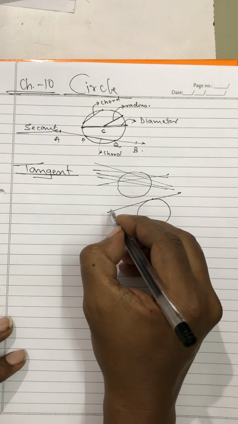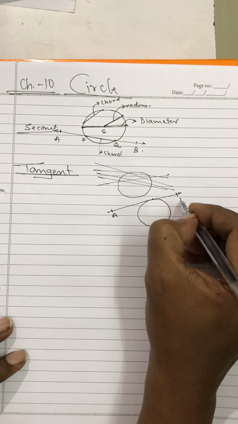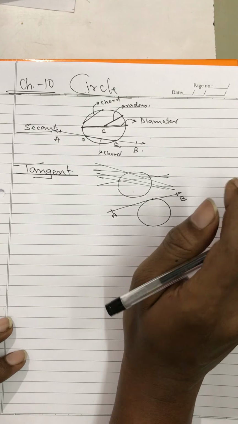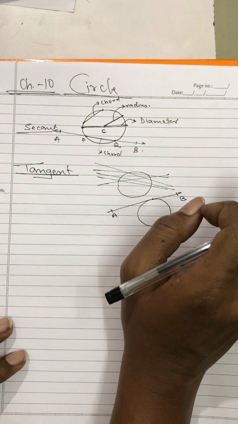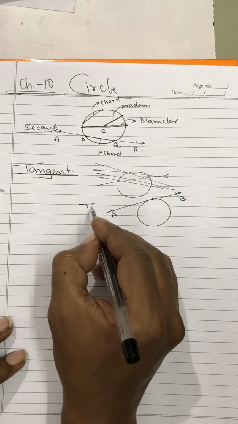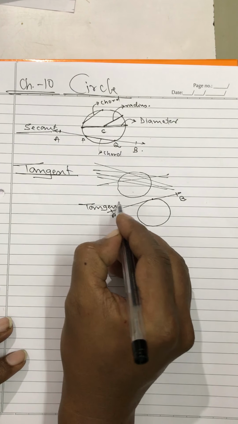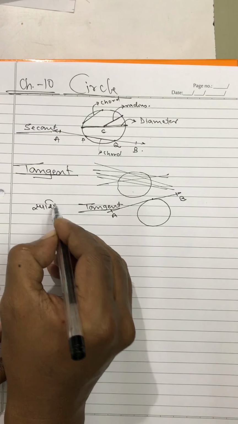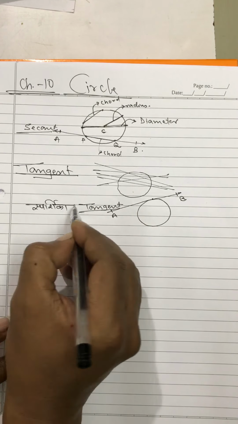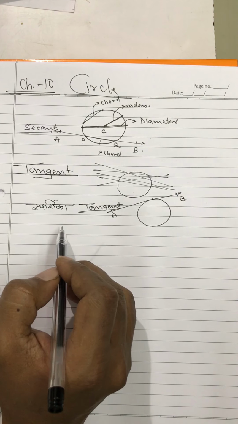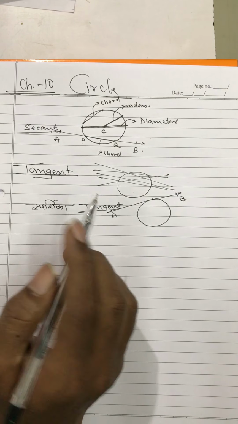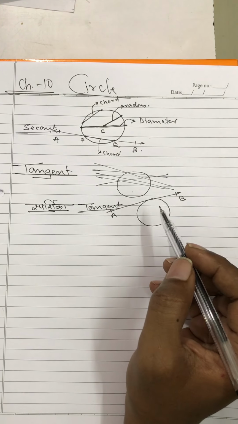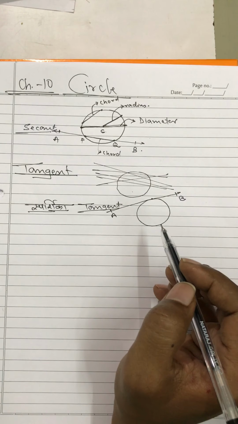This secant AB is actually intersecting only one point on the circle, and this secant which intersects the circle at one and only one point is called a tangent. In Indian language it is called sparshika. Very nice name, I like this name, स्पर्शिका. जो सर्कल को, मतलब वर्तुल को स्पर्श करके जाती है उसे स्पर्शिका कहते हैं. Okay, so tangent, but it is called tangent over here.